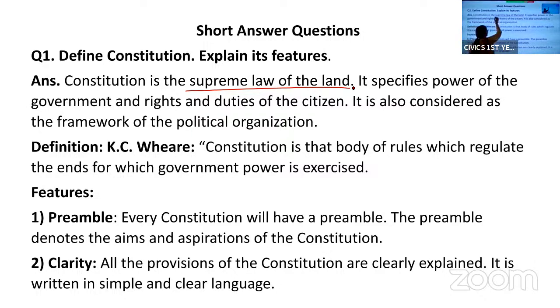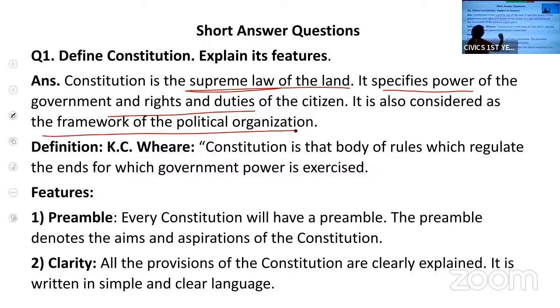That is why we are saying it is the supreme law of the land. It specifies the powers of the government and the rights and duties of the citizens. So in the constitution, it is specified what the government should do and what the rights and duties of the citizen are. It is like a framework of the political organization.